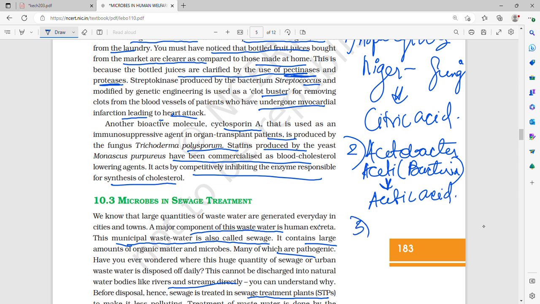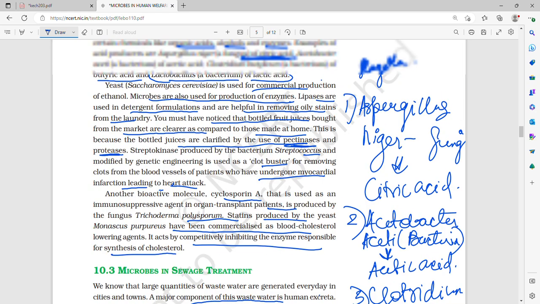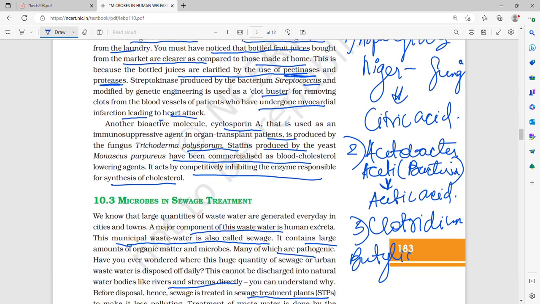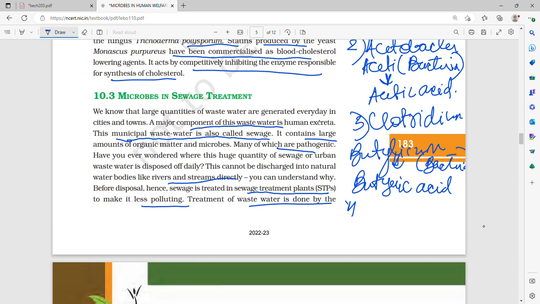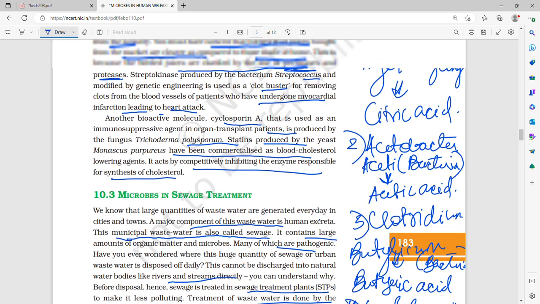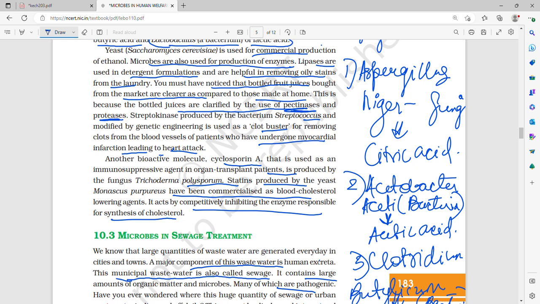Then Clostridium butylicum. That is the spelling, correct. Butylicum. This is also a bacterium. What does it produce? Butyric acid. And lastly, which we all know, Lactobacillus. And what does it produce? Lactic acid.